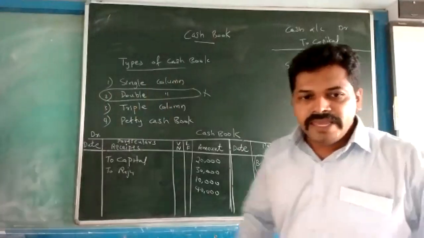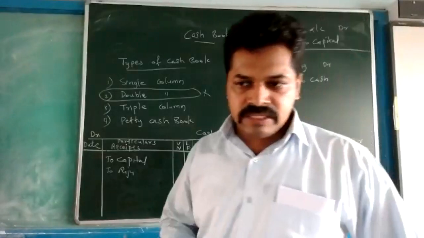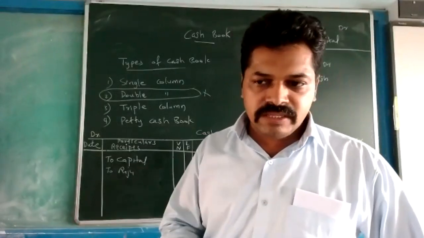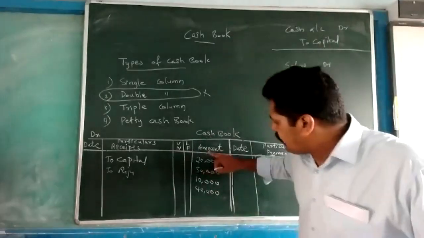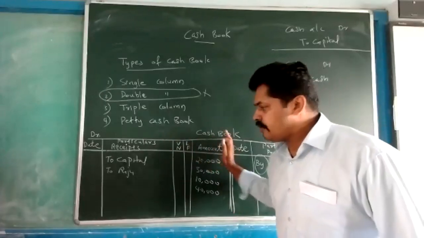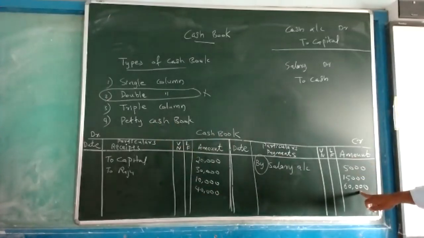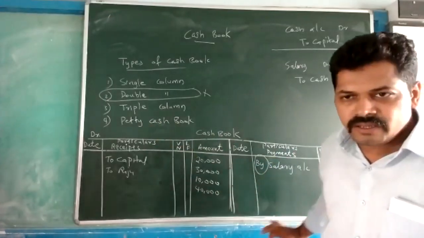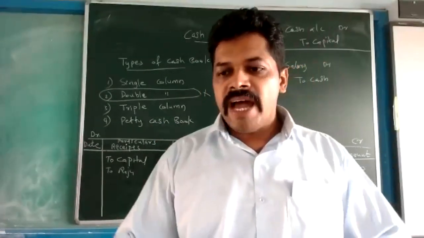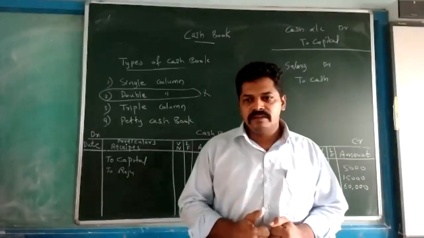At the end of the month, we will find out how much cash is with us. This is the receipt side, the total money we received. This is the total money we paid. So we can find the difference, and easily find the balance. The cash book helps us understand how much cash is with us.